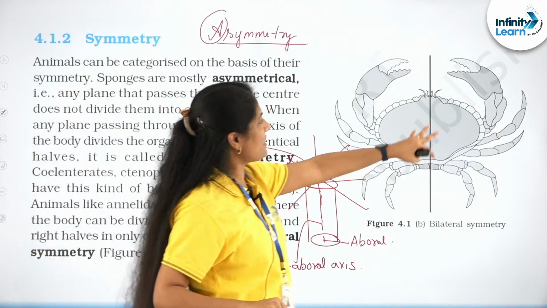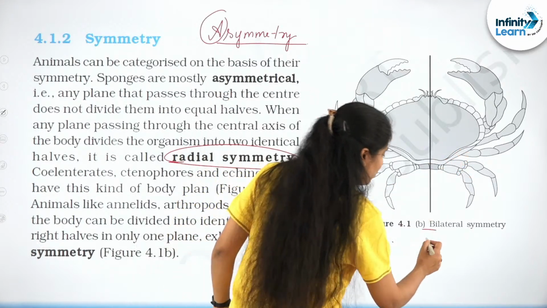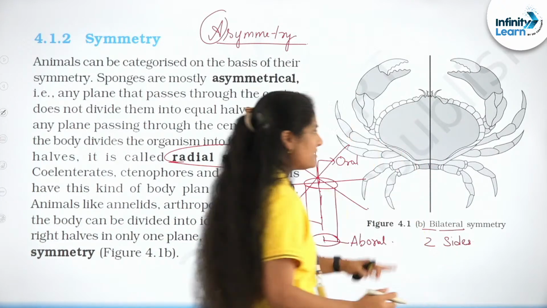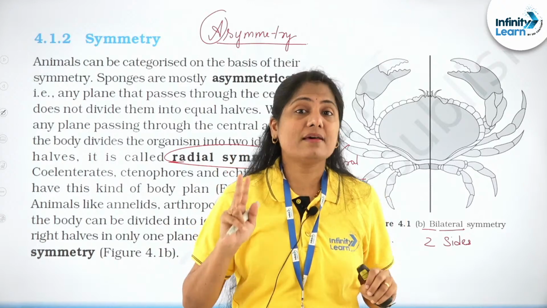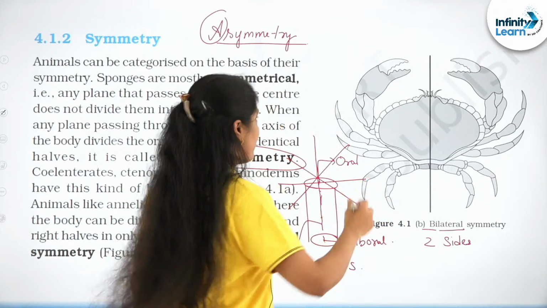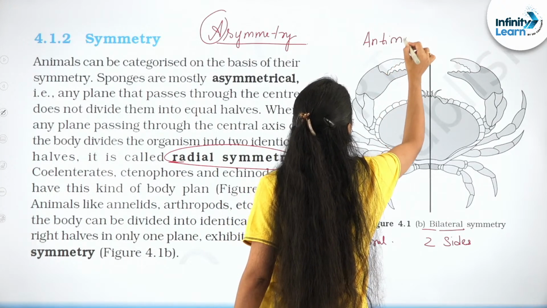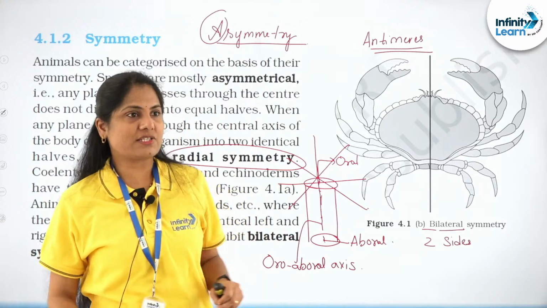And you see this nice example for bilateral symmetry. Bi is two, lateral the sides. It has two sides to it. You can actually divide the organism into two mirror images, also referred to as antimeres. They are referred to as the antimeres, right?